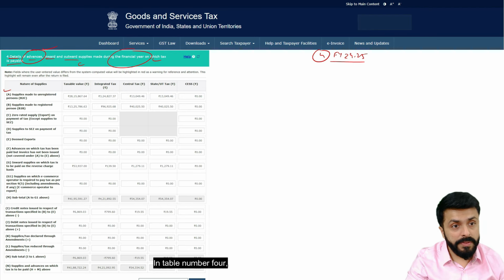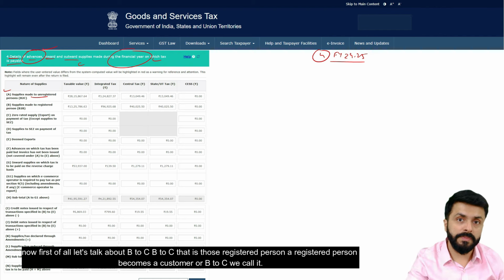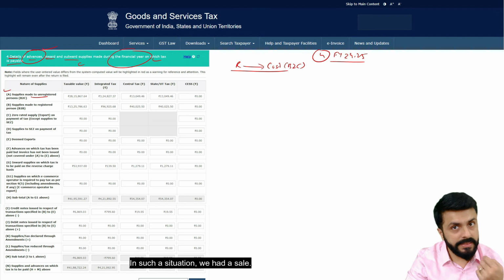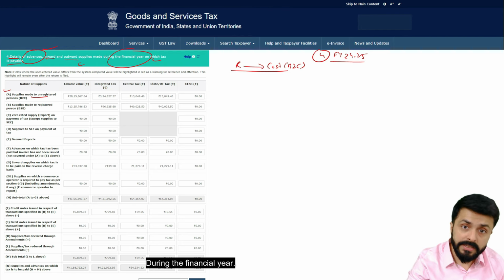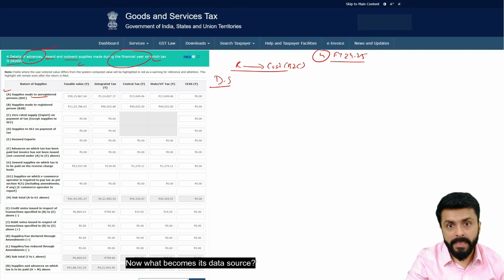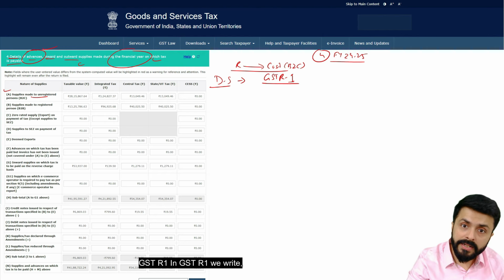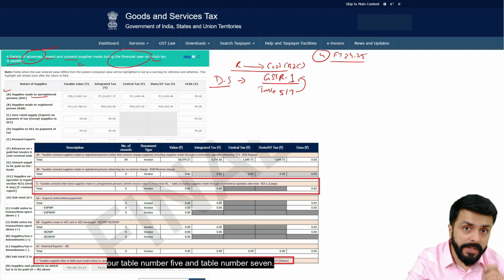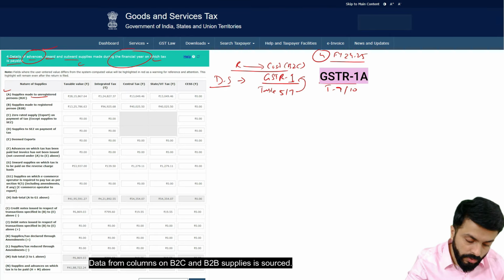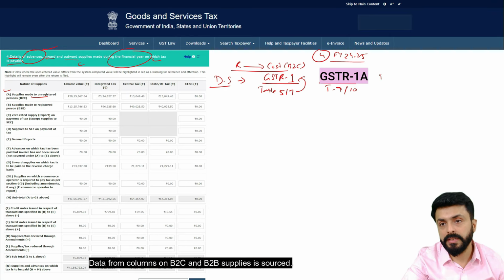In table number 4, first of all, let's talk about B2C, that is, where a registered person supplies to an ultimate customer. In such a situation, we had a sale during the financial year. Now, what becomes its data source? If I refer to the data source as DS, then the data source will be GSTR1. In GSTR1, we take table number 5 and table number 7 data from the columns on B2C and B2B supplies.